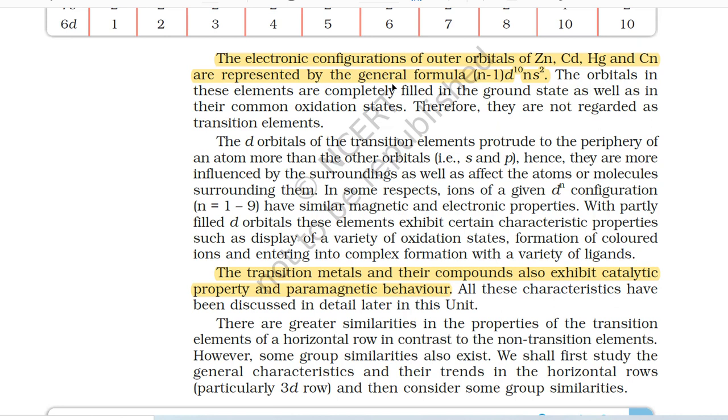In some respects, ions of a given d^n configuration (n = 1 to 9) have similar magnetic and electronic properties. With partly filled d orbitals, these elements exhibit certain characteristic properties such as display of a variety of oxidation states, formation of colored ions, and entering into complex formation with a variety of ligands. The transition metals and their compounds also exhibit catalytic property and paramagnetic behavior. All these characteristics have been discussed in detail later in this unit.